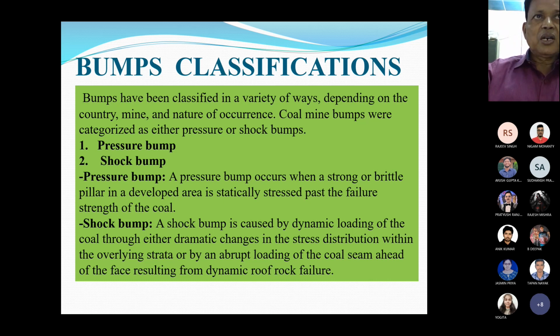And shock bombs are caused by dynamic loading of the coal, either through dramatic changes in the stress distribution within the overlying strata or by an abrupt loading of the coal seam ahead of the face, resulting from dynamic roof rock failure. So there are two types of bombs, pressure bomb and shock bomb.